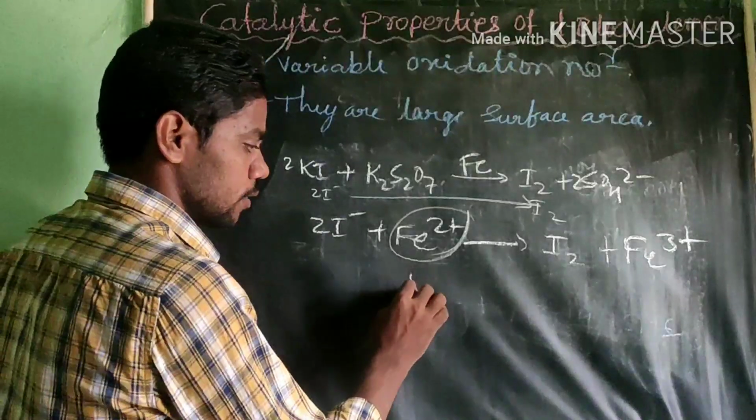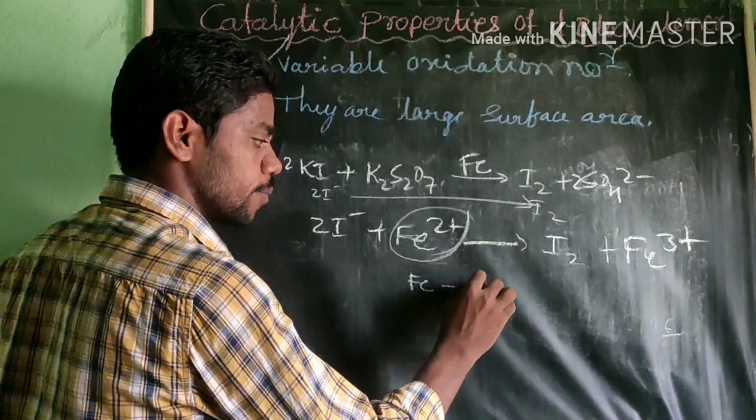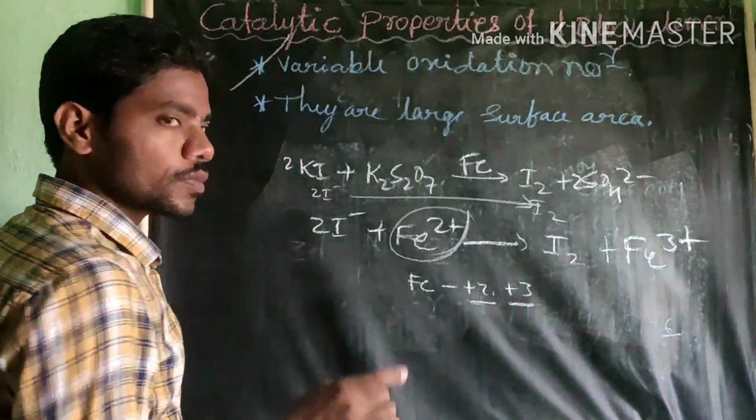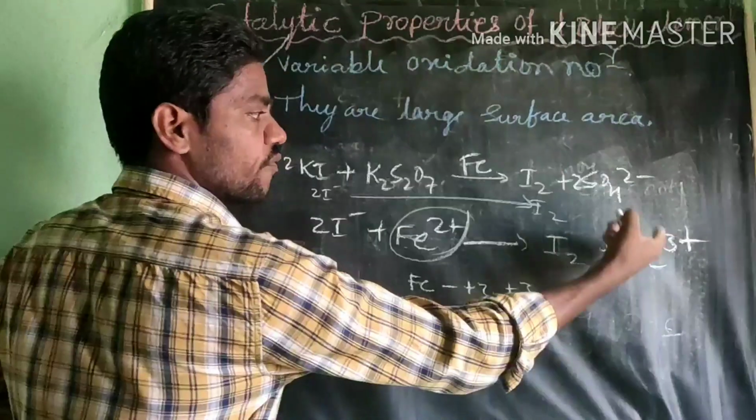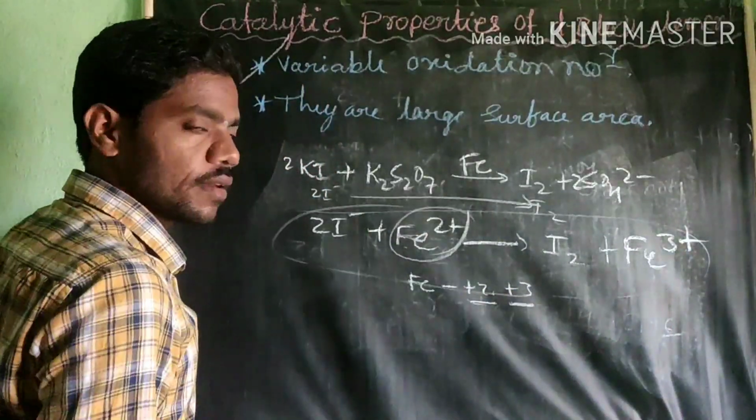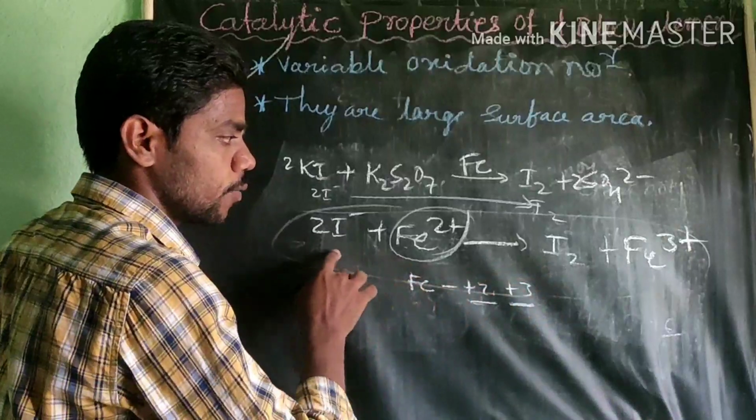You see here, this Fe exists in +2 and +3 states. Because of Fe2 plus and Fe3 plus, I think this is a redox reaction. In this reduction, one is losing the electron, one is gaining.